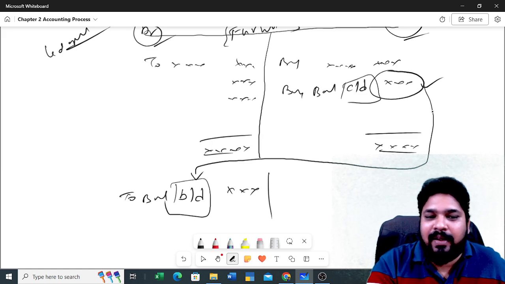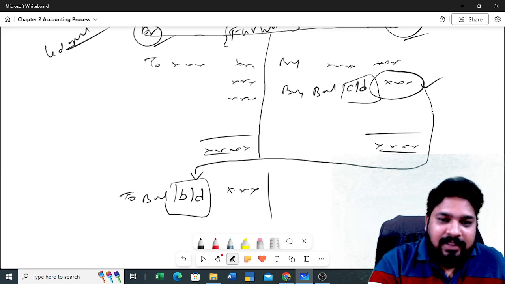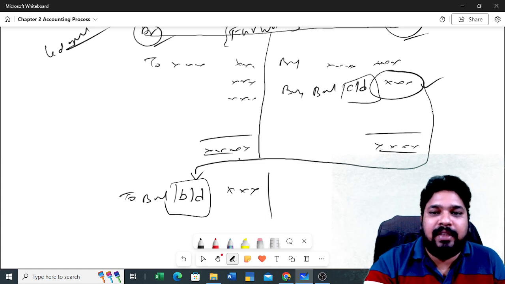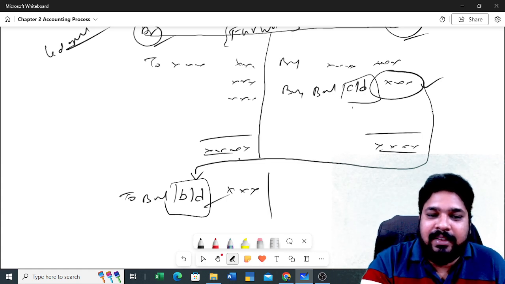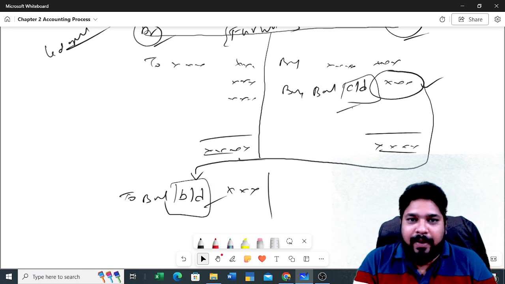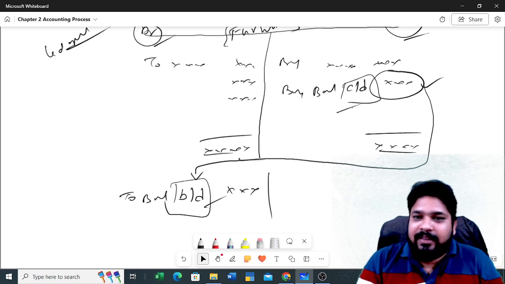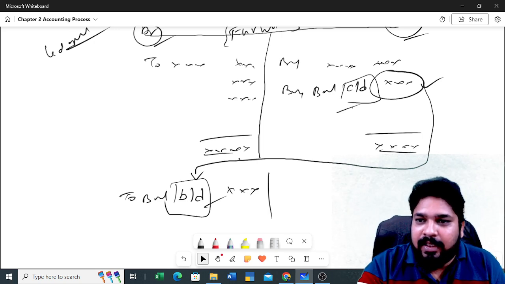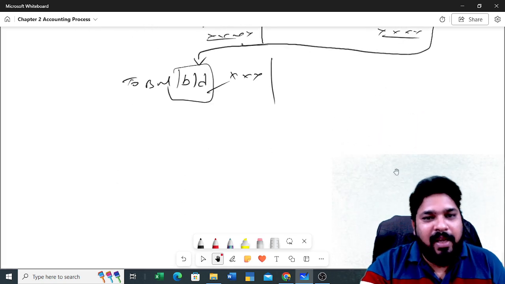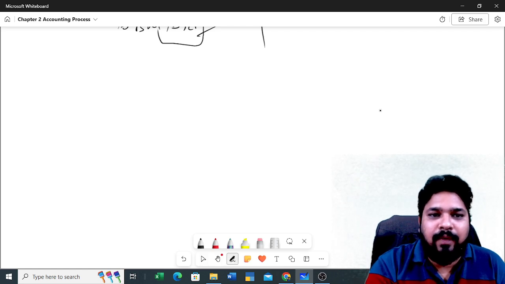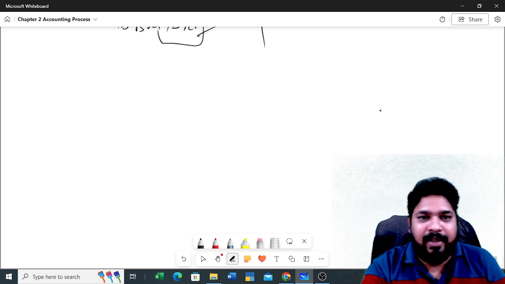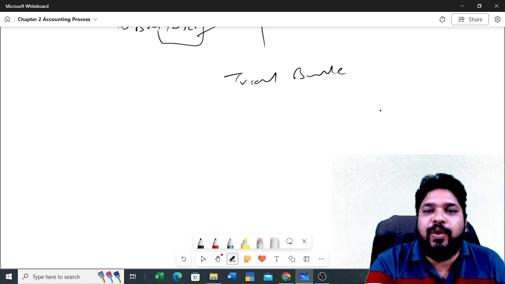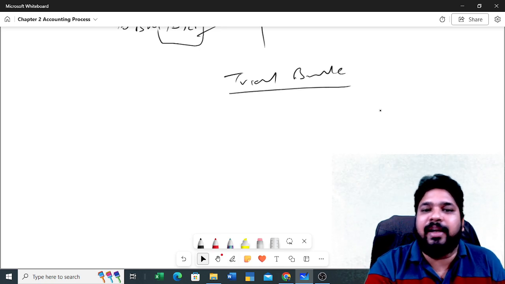So this is about daily transactions I am telling you. But for ledger accounts, closing the books means you need to do it yearly. So these are the opening balances and these are the closing balances you need to identify. These are the ledger accounts. Clear or not? From the ledger accounts, we need to identify our trial balance. For ledger accounts, we have some format. For trial balance, we don't have any format at all.